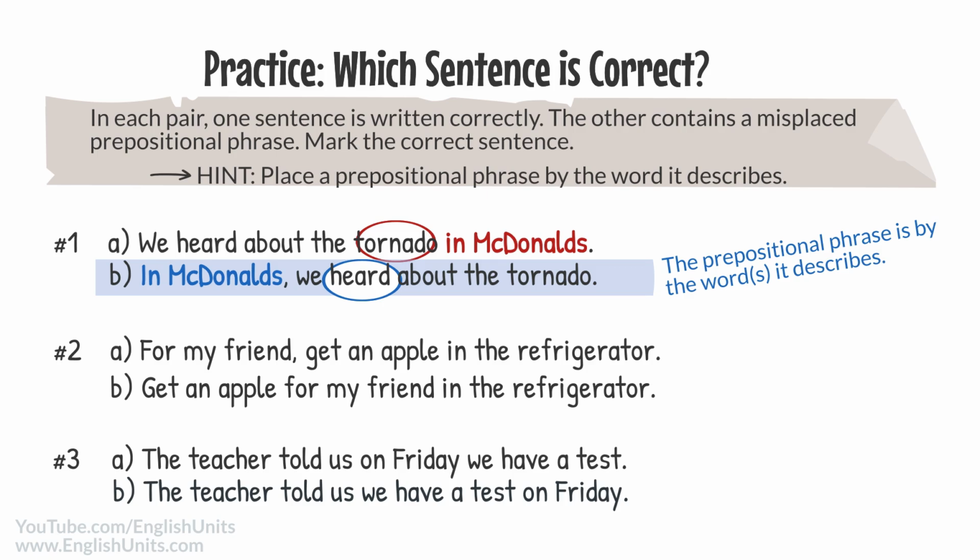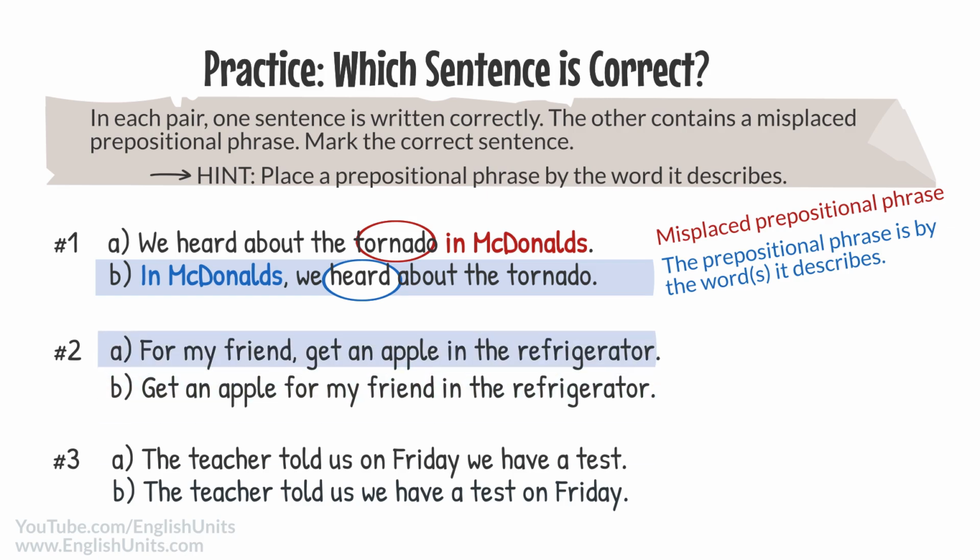So, when we put in McDonald's by the word tornado, it seems like the tornado is happening in McDonald's. But this is impossible. So, in this sentence, in McDonald's is a misplaced prepositional phrase because it appears by a word that it does not describe. Sentence pair 2. The correct answer is A.